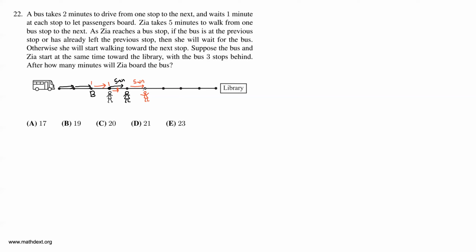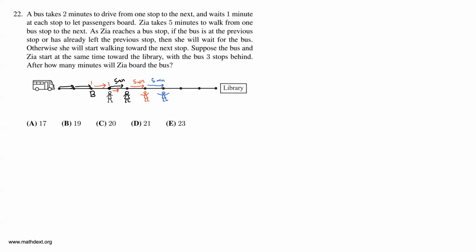So Zia looks back and says, okay, the bus is 1.5 stops behind me. So I'm just going to keep walking. So she's going to start walking towards this next stop, and it's going to take her 5 minutes before she looks back. So what's going to happen this time when she looks back? Well, she's going to be like, hey, where's the bus? And the answer is this.